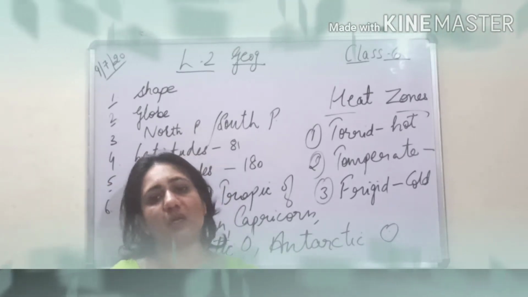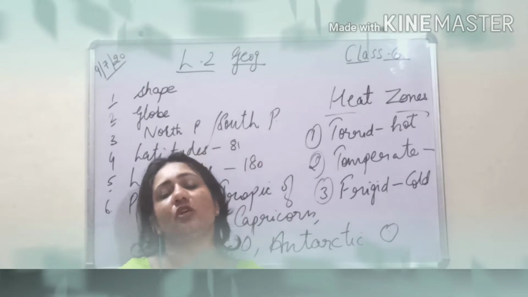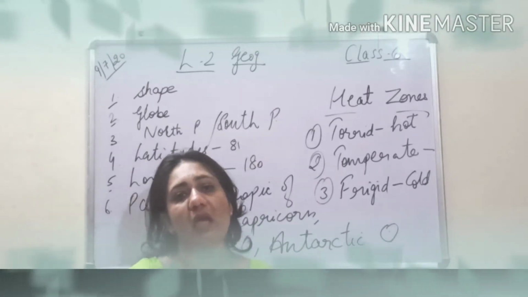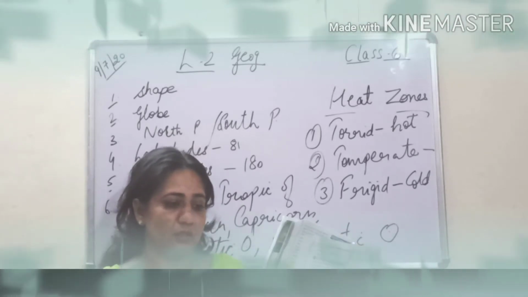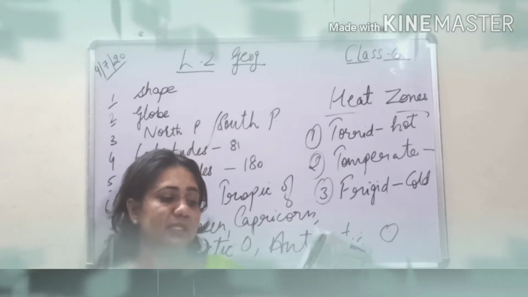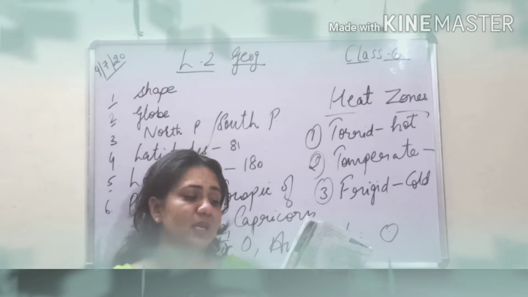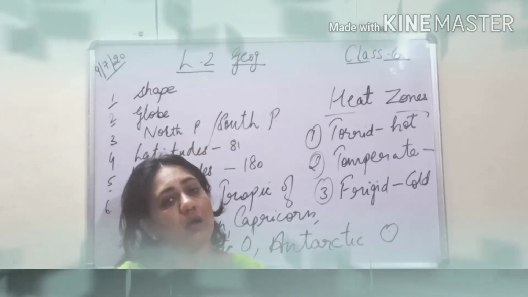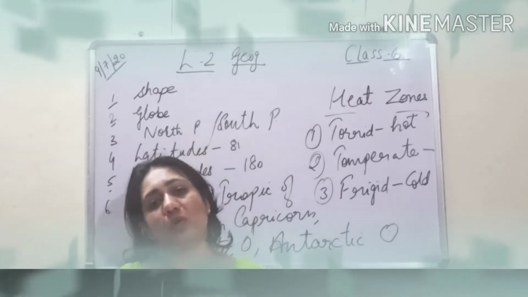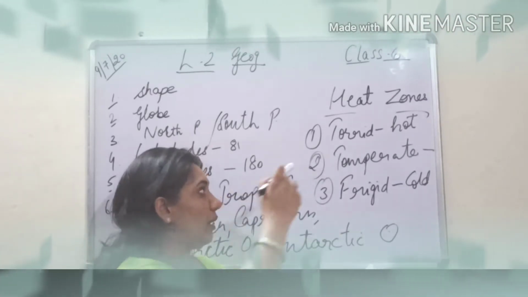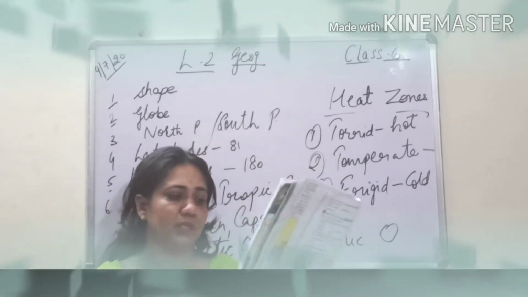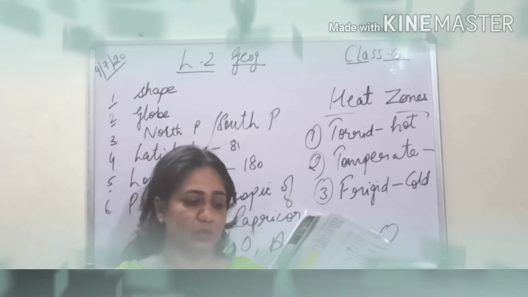Because the earth is spherical and keeps on rotating on its axis, different rays fall on different places. Therefore, those places that receive the greatest amount of sunlight are hotter than the places that receive less sunlight from the sun. So we have the torrid zone, the temperate zone, and the frigid zone. Let's study individually about these zones now.